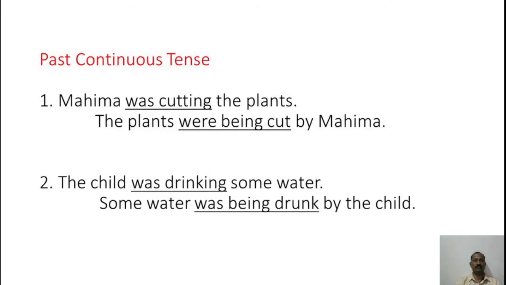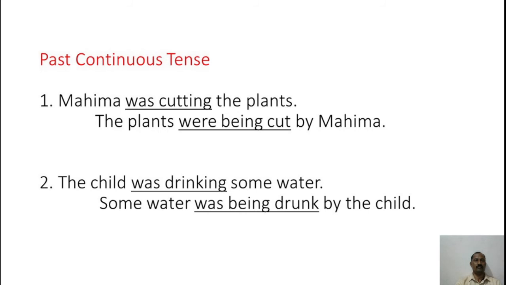Past continuous tense. Example number 1. Mahima was cutting the plants. If you convert it into passive voice, the plants were being cut by Mahima. If you observe the underlined words here, cut is already in past participle form, so we have to keep it as it is. Then was cutting will be replaced as were being cut. So according to the tense, we have changed it to were being.